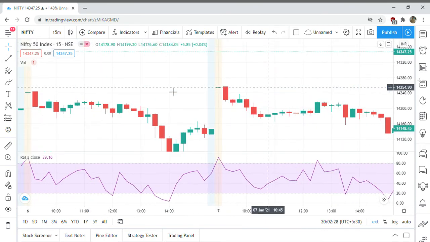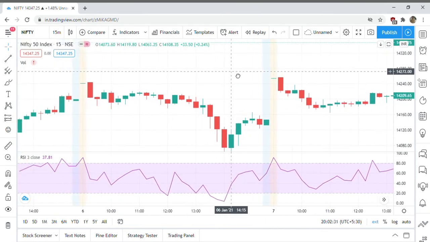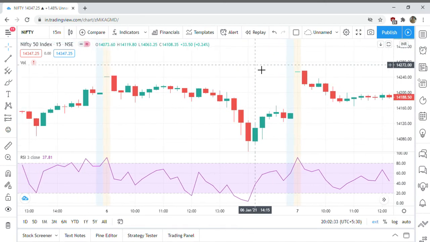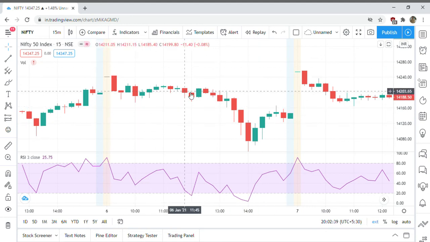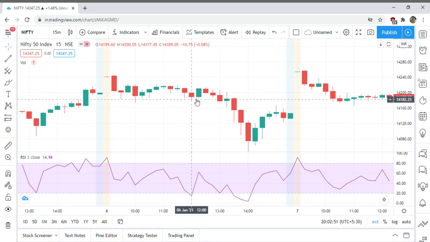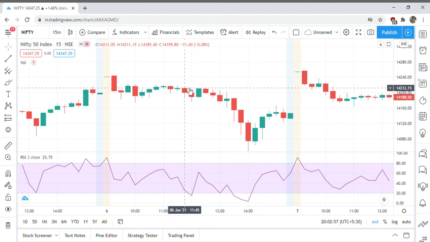Let's see some other day. We are not able to see the selling, the short side of that, in these previous days. Now let's see the other days. Yeah, here I got a position. This is a red candle followed by another red candle. At this candle, the RSI is below 20. At the close of this candle, I take a short sell call. My stop loss would be the high of the previous red candle.